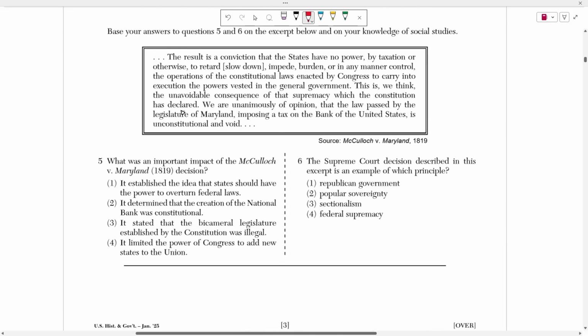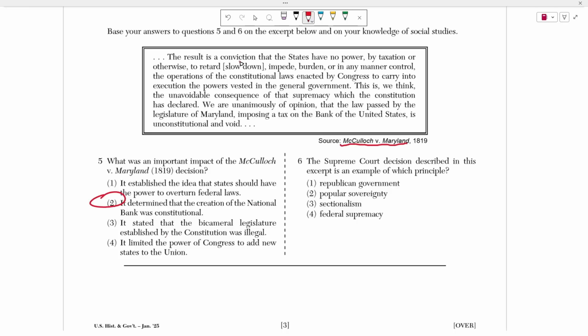All right, 5 through 6 are based on this. This is McCulloch v. Maryland in 1819. It says that, first of all, for those of you that don't know, this is what led to the creation of the Bank of the United States of America. It declared that the first Bank of the United States of America was constitutional. Okay, so if you just knew that, right, an important impact of the McCulloch v. Maryland decision, the correct answer here would obviously have to be choice 2, right? It determined that the creation of the National Bank was constitutional. But let's say you didn't know that coming in. Let's read this.